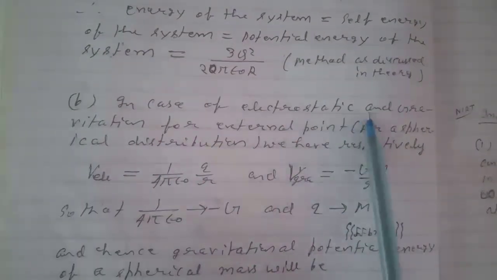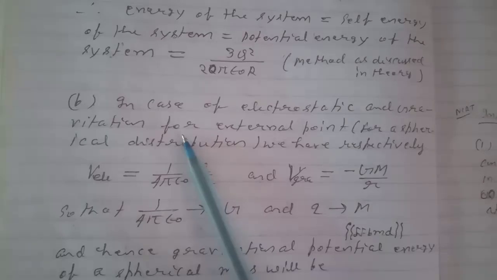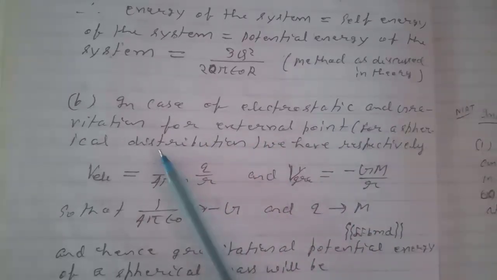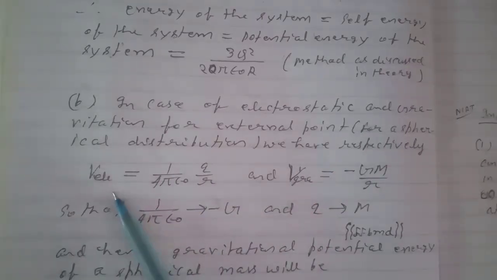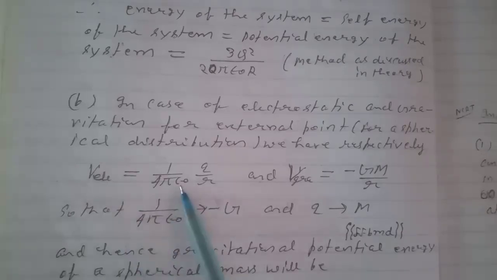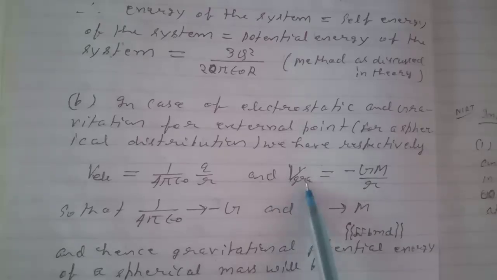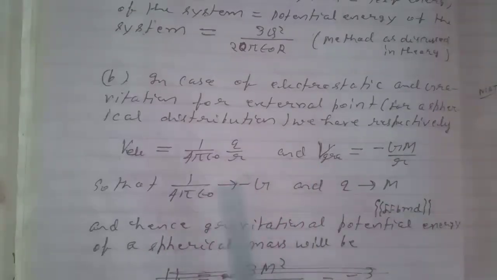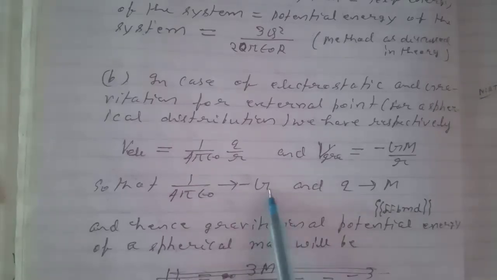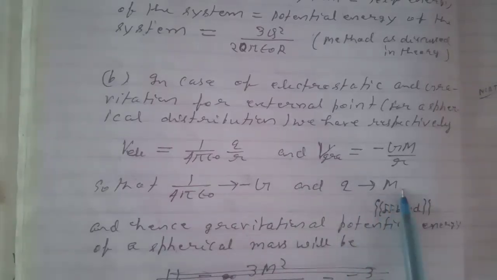In the case of electrostatic and gravitational potential for an external point of a spherical distribution, we have respectively V electrical, that is potential electrical, equal to 1 by 4 pi epsilon naught q by r, and V gravitational equal to minus G m by r. So comparing each other, we get 1 by 4 pi epsilon naught equivalent to minus G, and q equivalent to m.